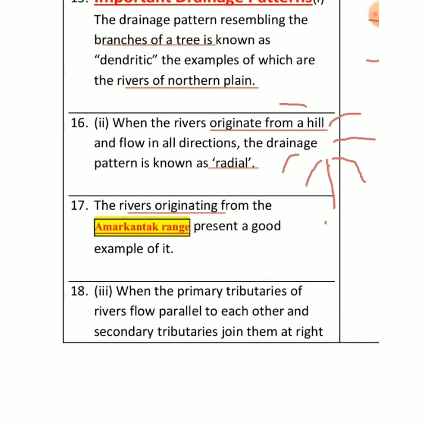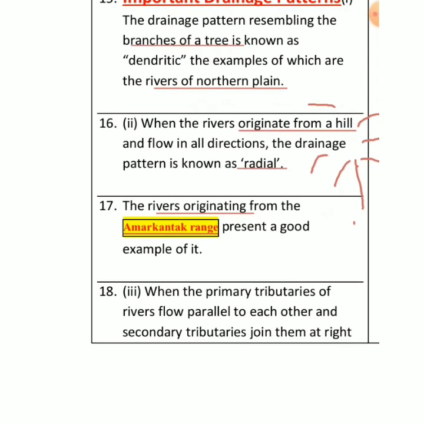if you see maximum primary tributaries, the main tributaries are called basically primary tributaries, when they flow parallel to each other. जैसे अगर आप लोग ले लें एक नदी ऐसे बह रही है, एक ट्रिब्यूटरी ऐसे बह रही है, एक ऐसे बह रही है, तो basically they are moving parallel to each other, right?